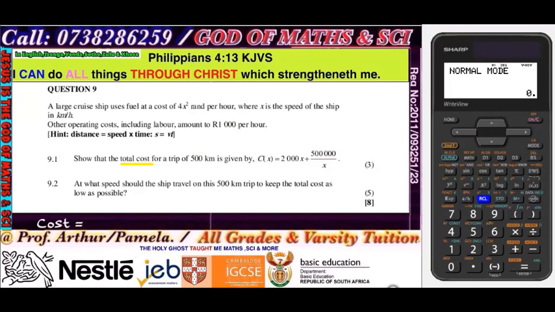So what I'm saying, let me put that in a yellow box. What's in the yellow box? That is the cost of 4x squared rand per hour. So that is like telling me for 1 hour, you'll be paying 4x squared. Is that what it's saying? Right? That's what it's saying. Am I right? Okay.